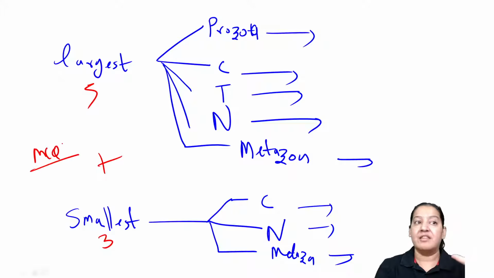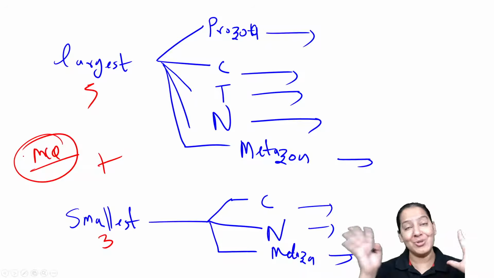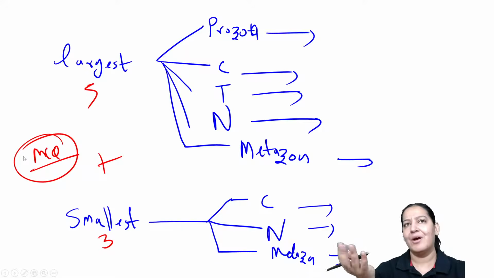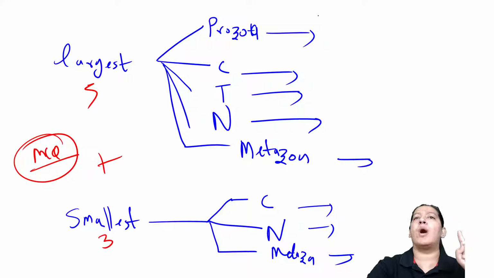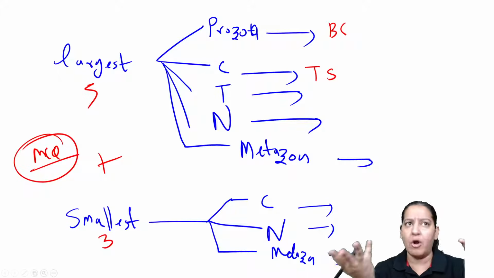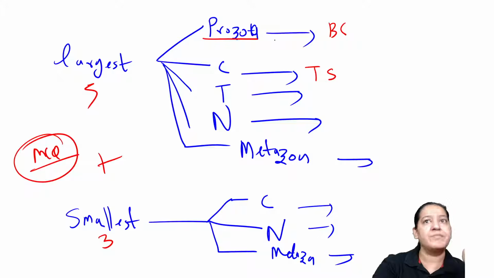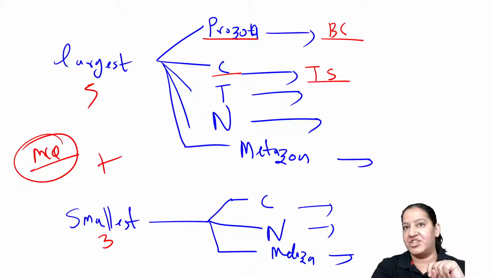The confusing ones can be solved only by those who have a thorough knowledge of the classification. Otherwise the others will get confused. Sometimes you will say, मैम आप तो आंसर बोल देते हो कि यहाँ पे Balantidium coli है, यहाँ पे Taenia saginata है, तो overall largest है कौन? You read the question properly. If I ask largest protozoa, the answer is Balantidium coli. Largest cestode, it is Taenia saginata.